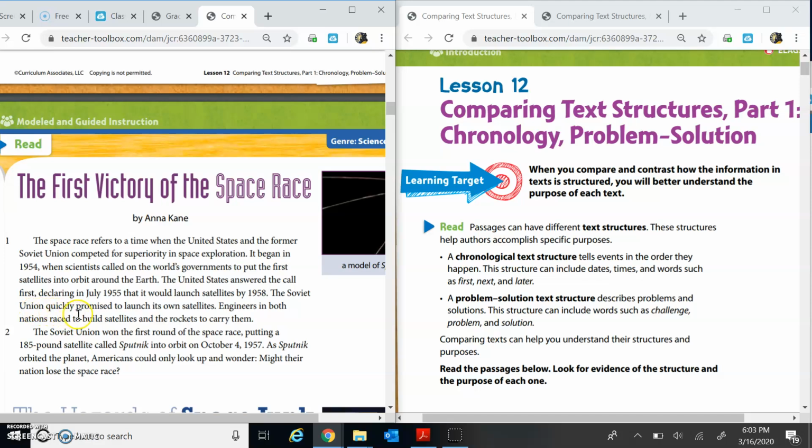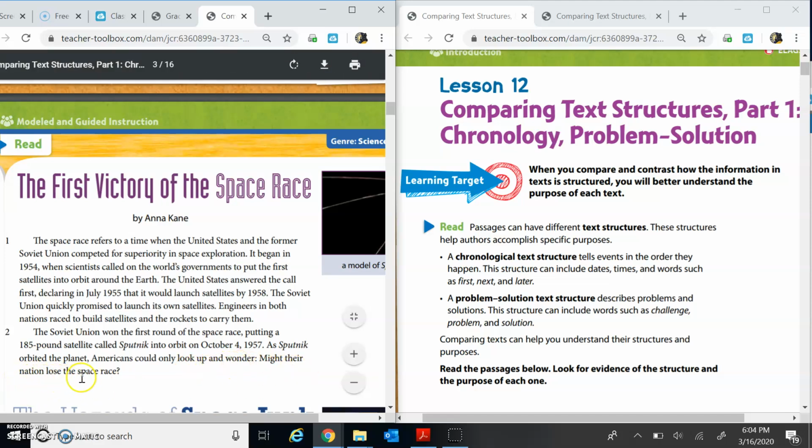The Soviet Union quickly promised to launch its own satellites. Engineers in both nations raced to build satellites and the rockets to carry them. The Soviet Union won the first round of the space race, putting a 185-pound satellite called Sputnik into orbit on October 4, 1957. As Sputnik orbited the planet, Americans could only look up and wonder, might their nation lose the space race?